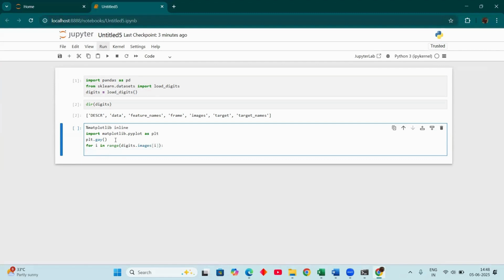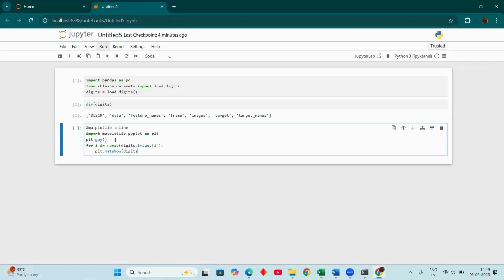Okay. Now here I am doing the plot for it. plt.matshow. Matshow is not a mathematical show, it is a matrix show. Some people think matshow means mathematical show. No, not that. It is a matrix show.